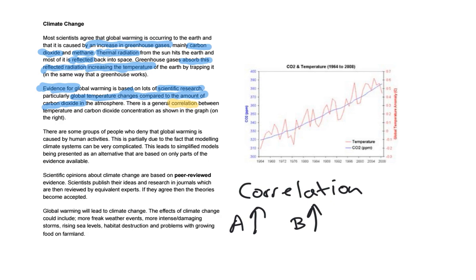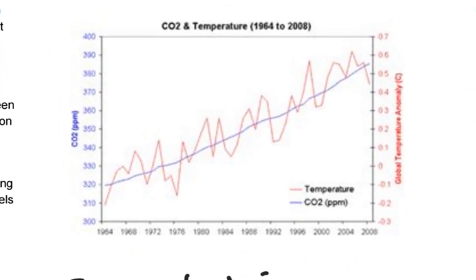So let's have a little zoom in over here. This graph is very blurry from what I can see. So on the left-hand side, we have the amount of carbon dioxide in the atmosphere. And on the axis on the right-hand side, we have the temperature. So this is a slightly strange graph because it's got two y-axes, and that's because there's two different lines. The red line is the global average temperature, and the blue line is the amount of carbon dioxide in the atmosphere. So let's try and follow this along.